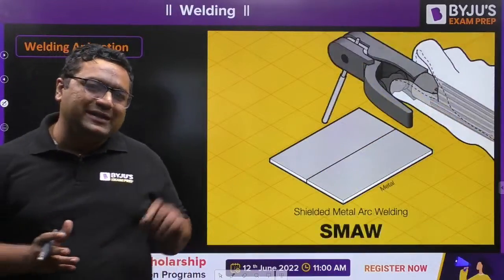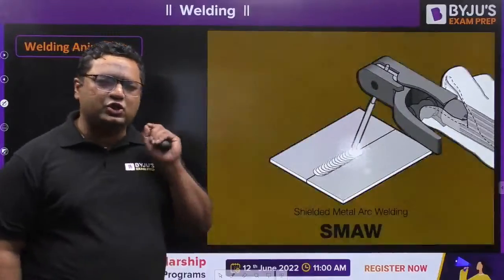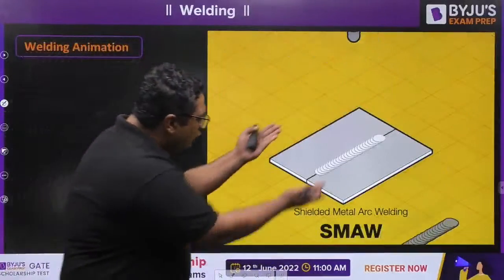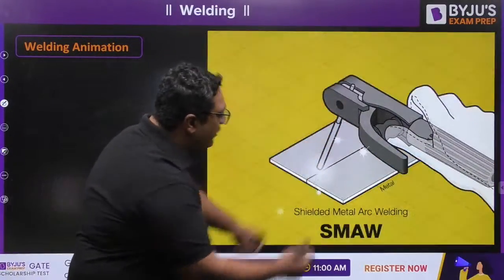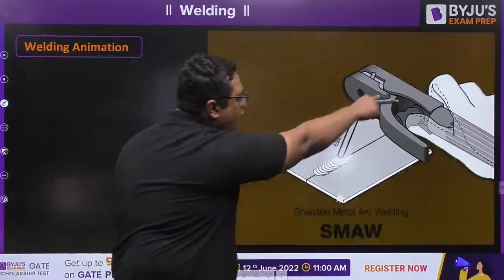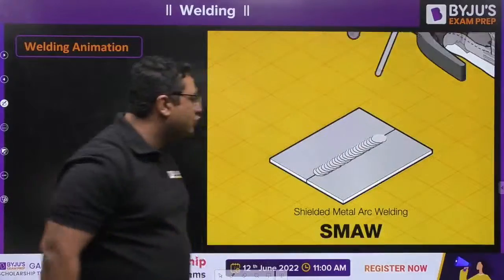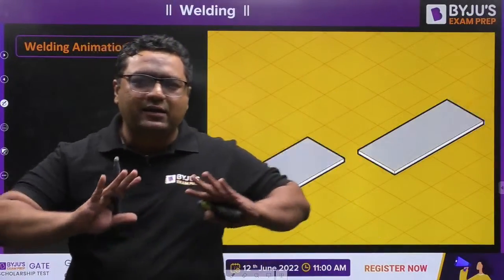So when you went to these labs, my dear, when you went to the welding lab, generally only one type of welding is shown to the student, that is arc welding. What they do is, they take 2 work pieces, 2 plates, they want to join these 2 plates, they will be having an electrode holder and an electrode, and with the help of that you will be joining these 2 materials. So this is the general thing about welding. We are going to see it in great detail.